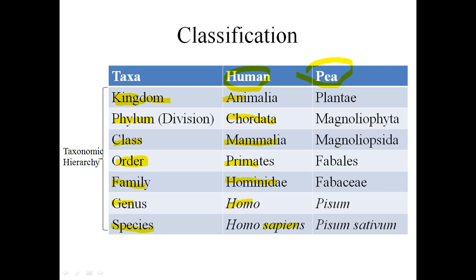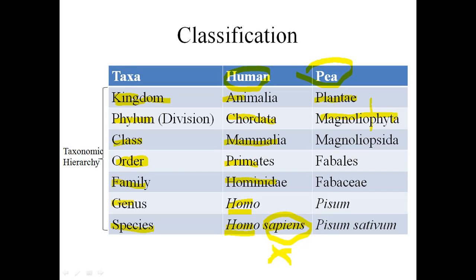But whenever we write, we always write genus first and species afterward. Genus alone can be written, but species alone cannot be written, because it will not give us any meaning. Therefore, when anybody asks to write the species for the human, we have to write Homo and sapiens together. But if they ask only for the genus, then Homo is enough. In plants, the kingdom is Plantae, and the phylum is Magnoliophyta.